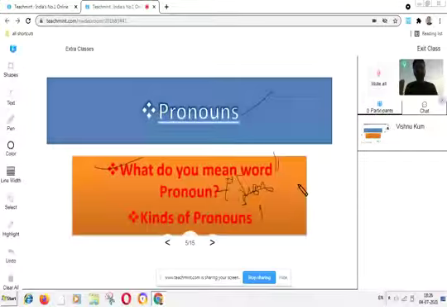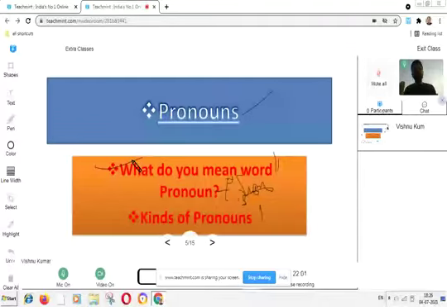Or you can also commonly say I, you, we, they, he, she, it. So all these types of words are called pronouns, or a pronoun can be said to be the replacer of a noun.